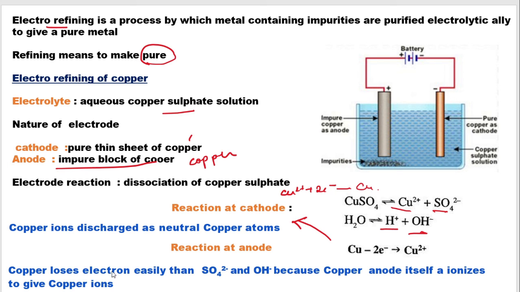At the anode, since we are using an active electrode, the copper will lose electrons to form copper ions, and they are preferred over the sulfate and OH minus ions for discharging at the anode.